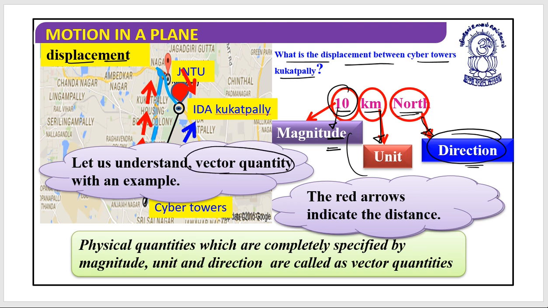So all those physical quantities which are completely specified by magnitude, unit and direction are called vector quantities. Is it clear? Are you sure? Okay.